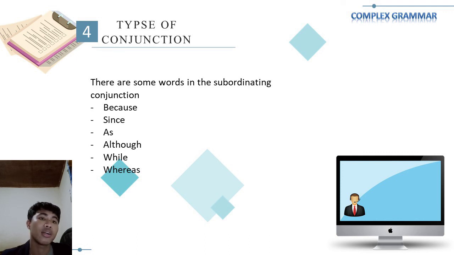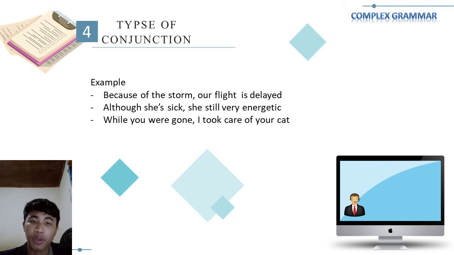So here we have examples of the use of these words. For example, because of the storm, our flight is delayed. It's about cause and effect. And although she is sick, she is still very energetic. And the third one is, while you were gone, I took care of your cat.